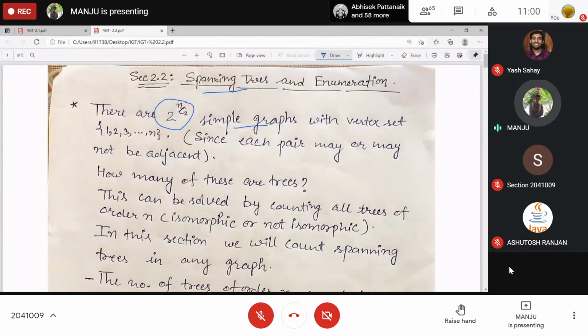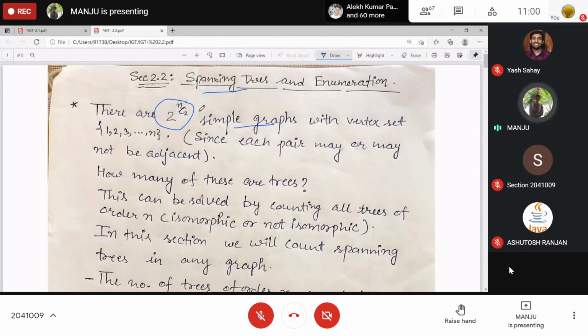Simple graph I'm talking about, not the directed one. Directed graphs are 2 raised to power nC2. Clear? Okay, that is an oriented graph. And the tournament is again 2 raised to power nC2. And the simple graph is again 2 raised to power nC2.